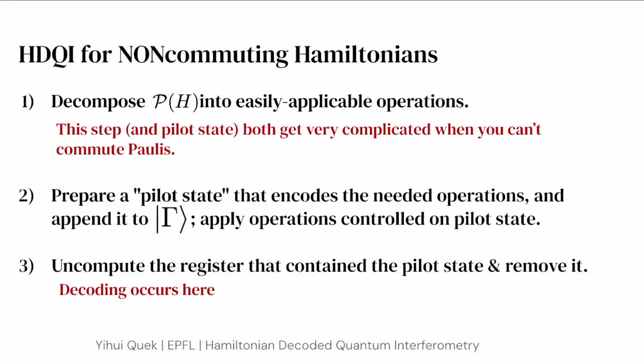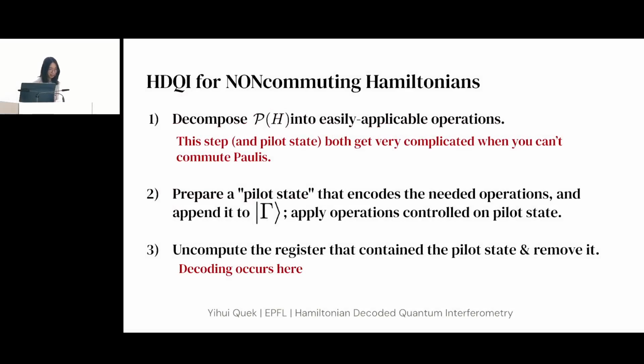Okay, so we also have an extension of this algorithm to non-commuting Hamiltonians, and it's unfortunately a lot more complicated. The reason is that the Hamiltonian is now non-commuting. So when you write the first step, where you decompose P of H into a linear combination of Paulis, this step is significantly more complicated because x times z is not equal to z times x, and you cannot arbitrarily swap around the order of the terms. And so the set of operations you need to apply has some complicated coefficient that depends on the anti-commutation structure of the Hamiltonian.